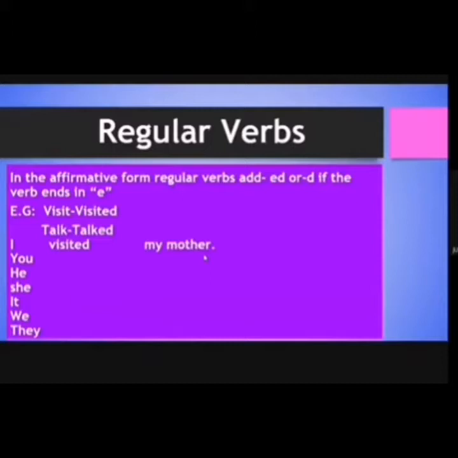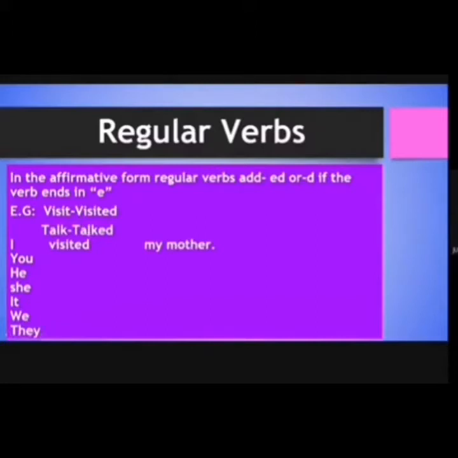This is the regular verbs, okay? In affirmative form, the regular verbs add ed or d if the verb ends in e, okay? En los verbos regulares, en la forma afirmativa, tú le puedes agregar ed o la d si el verbo finaliza en la e. For example, visit, visited. Talk, talked. ¿Ok? Por ejemplo, tú puedes usar en este ejemplo visité, visitó. Hablar, habló. ¿Ok?